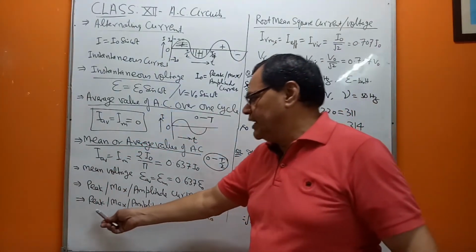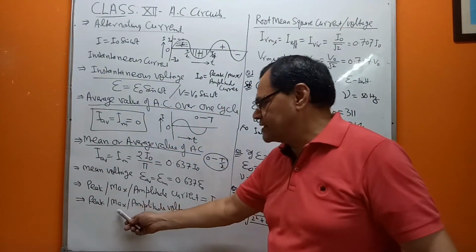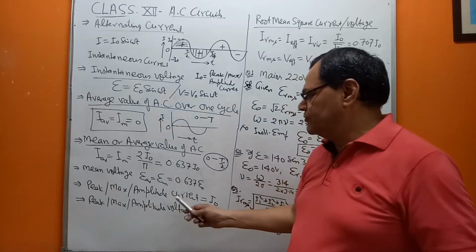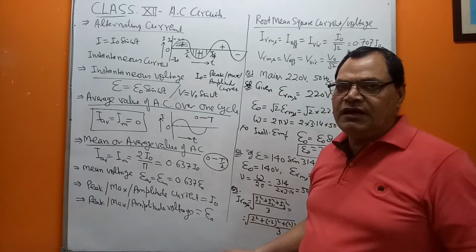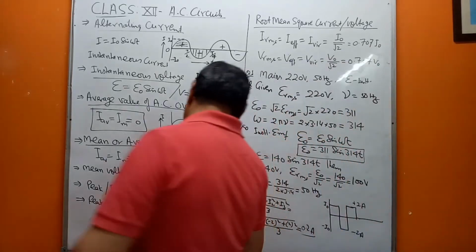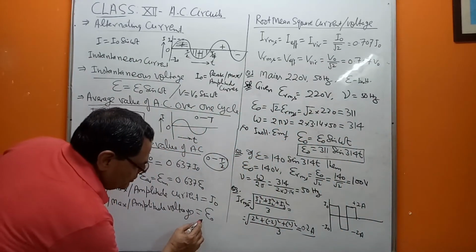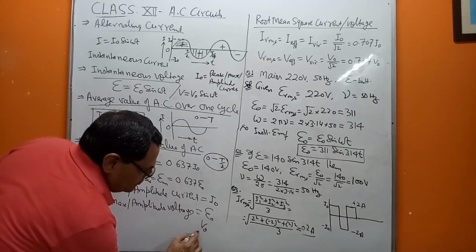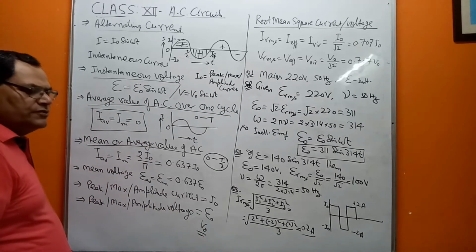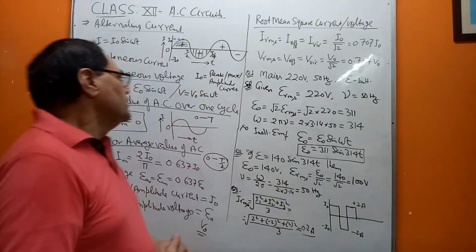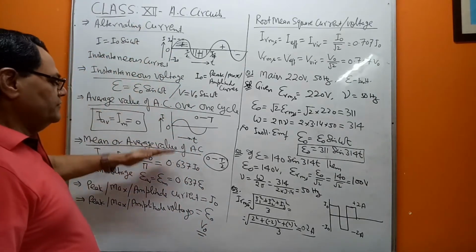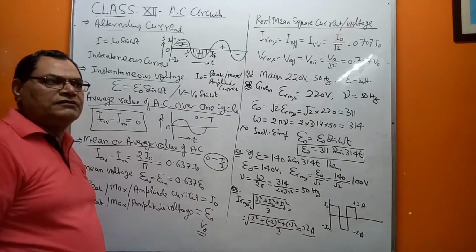Similarly, you will have the peak or maximum or the amplitude voltage, that is E naught or maybe V naught. Either symbol we can use, either E naught or V naught, and of course the unit will be in volts. Clear? So these are very important parameters.